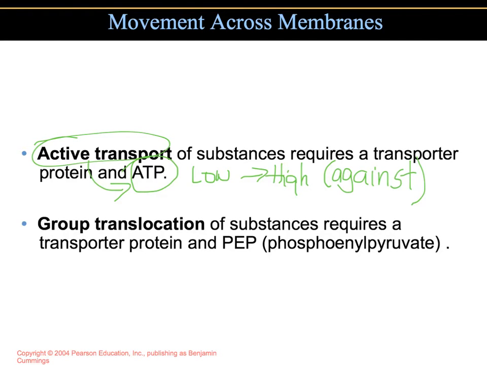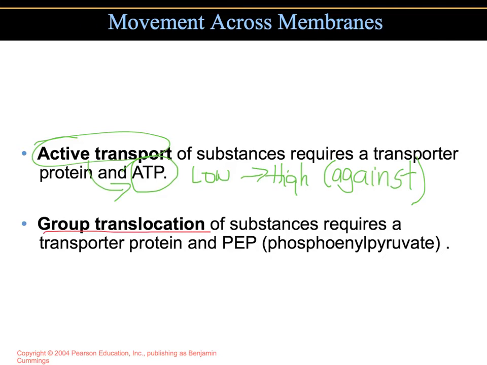Now, there is a special type of active transport that occurs in prokaryotes. It's called group translocation. The substance that's entering the cell is chemically altered during transport. Once the substance is altered and inside of the cell, the plasma membrane is now impermeable to it because it wouldn't have receptors or proteins to remove that particular type of substance, because it's been altered. This allows them to take in substances even though they are in low concentrations outside of the cell.